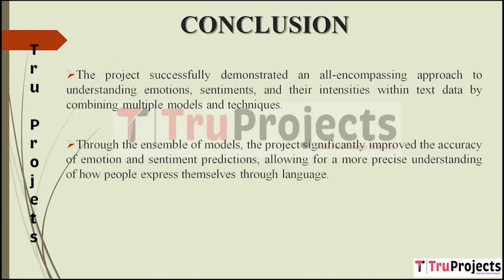Through the integration of an ensemble of models, the project significantly enhances the accuracy of predicting emotions and sentiments. Each model within the ensemble contributes its unique strengths and capabilities, collectively refining the prediction process. This results in a more precise understanding of how language is used to express emotions and sentiments, thus elevating the accuracy and reliability of the prediction system.